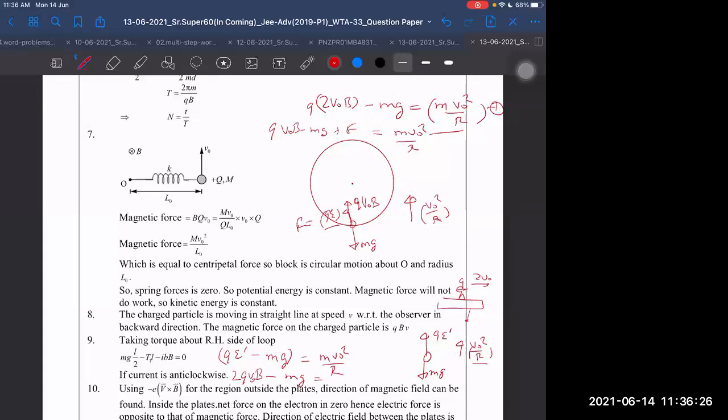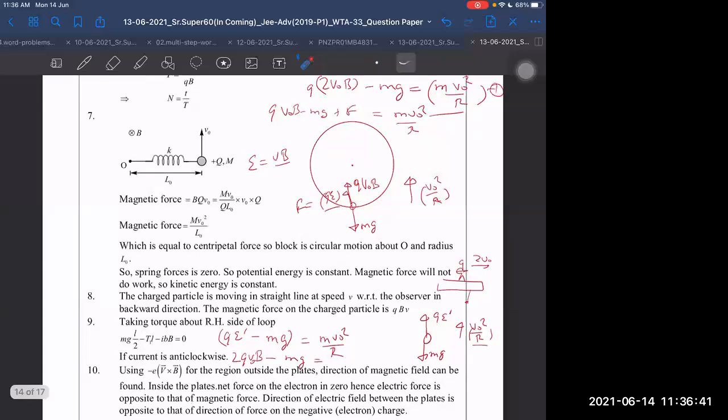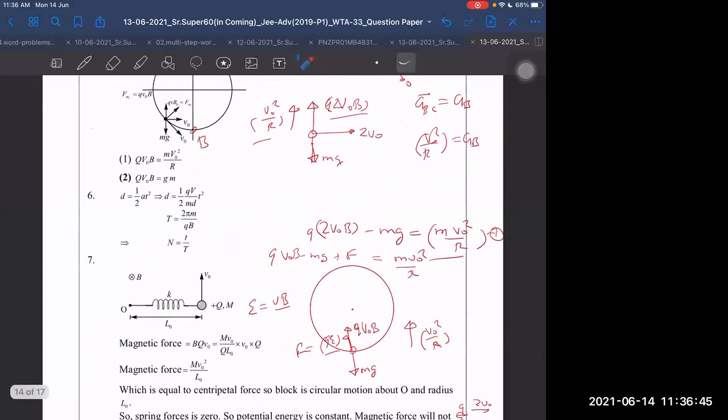So it means indirectly whatever E we are getting, that is equal to just V into B. So when velocity of observer becomes 2 times V naught, then it will become 2 V naught B. That is the field which we are getting here. And we also know now that Q into 2 V naught B minus mg is equal to M into V square by R.